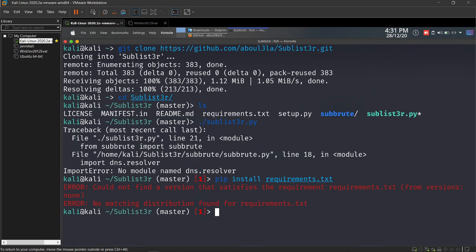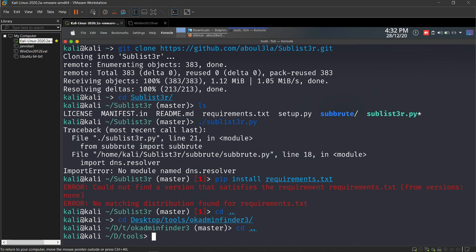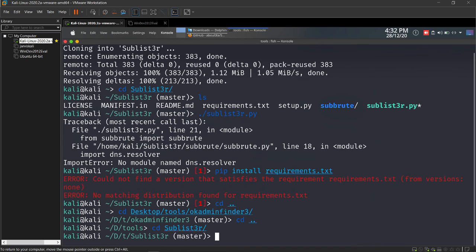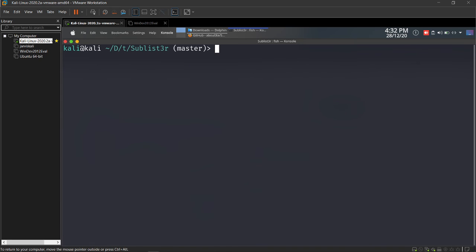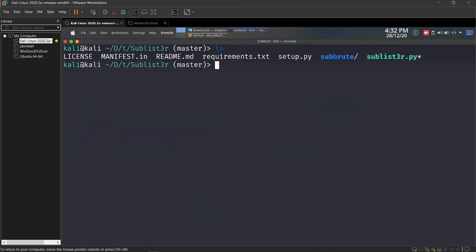Not find a satisfied version. Okay, that's fine. Just wait for me. You don't have to do all those things now. Whatever I did, I'm in the directory of Sublist3r.